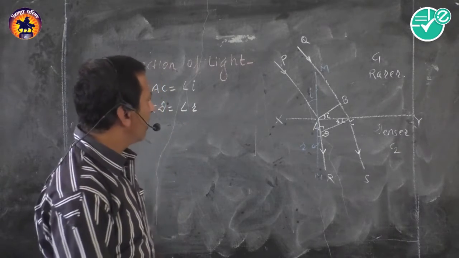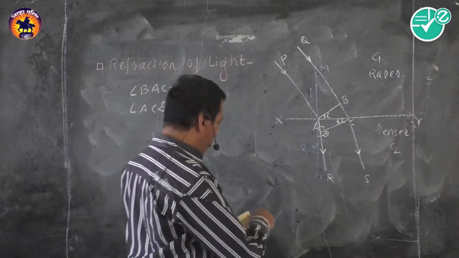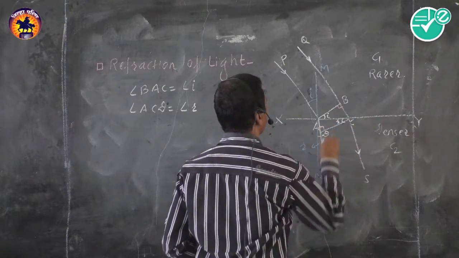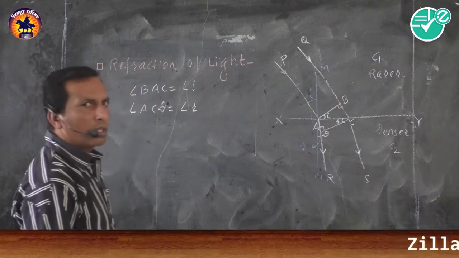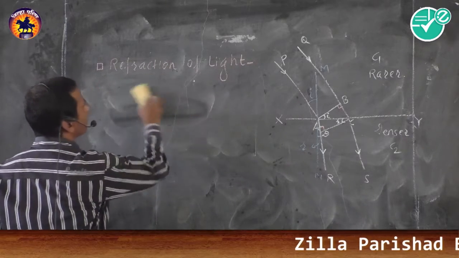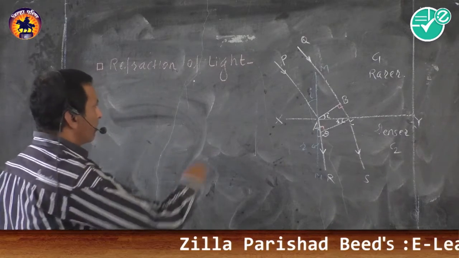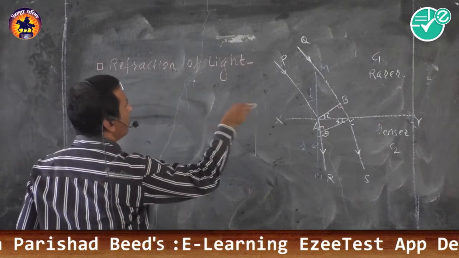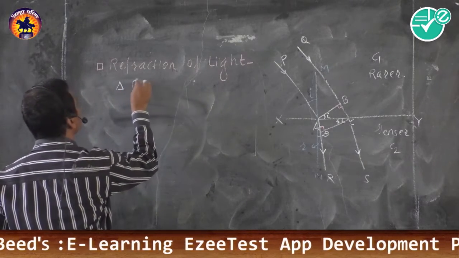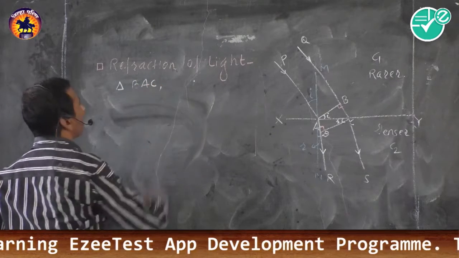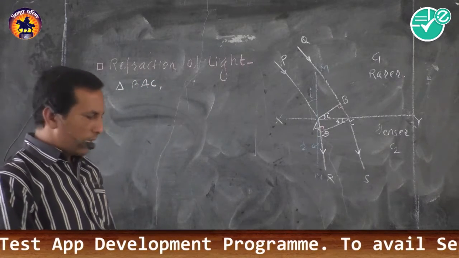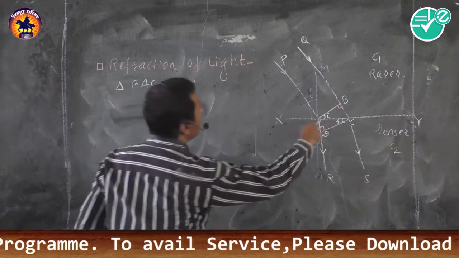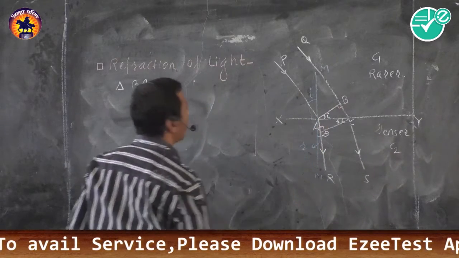Then look at the diagram. We have two right angle triangles. Then, according to trigonometry, from the diagram, suppose first of all this triangle BAC. Triangle BAC is a right angle triangle.